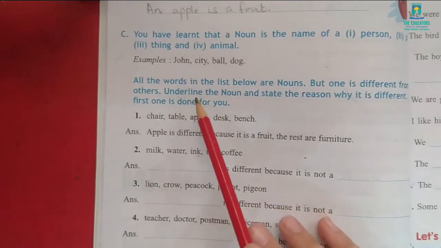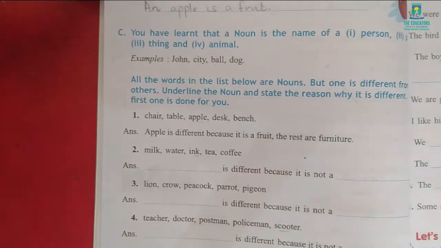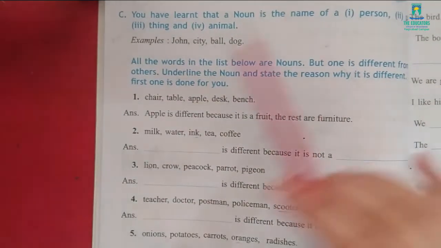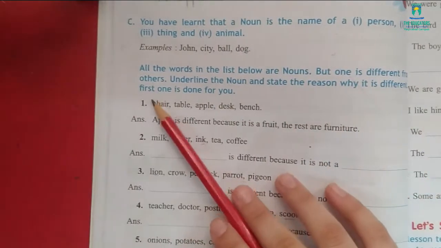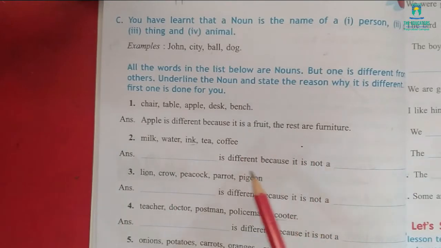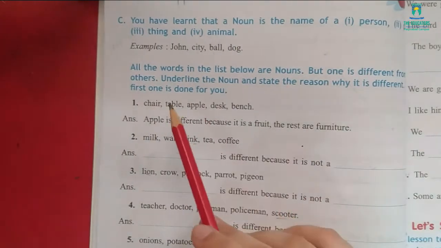All the words in the list below are nouns. Whatever words are mentioned, all are nouns. But one is different from the other. Like one is a dog, the other is a chair; one is a thing, one is an animal, one is a name or a place. Everything is different from the other.